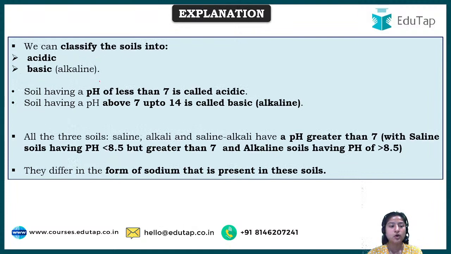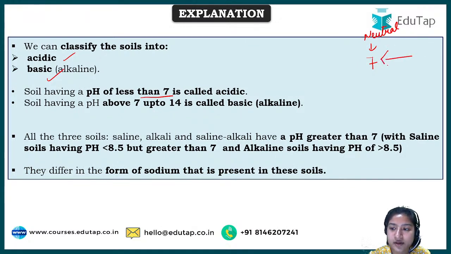saline soils. Okay, so basically we can classify soil according to pH into two forms. One is acidic and one is basic. Soil having pH less than 7 is acidic. So if the pH is 7, then this particular soil is neutral. Okay, if it is more than that, then this particular thing,